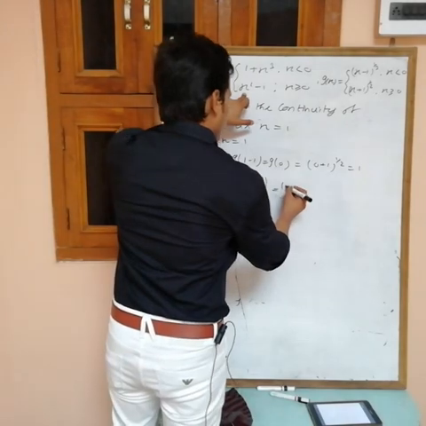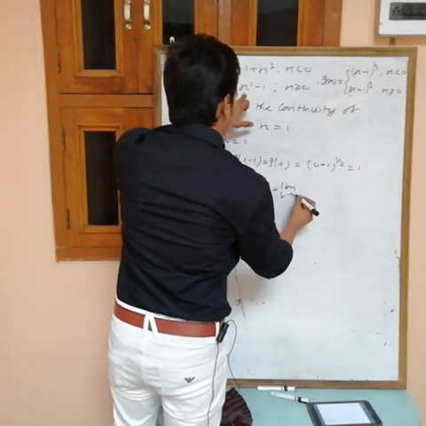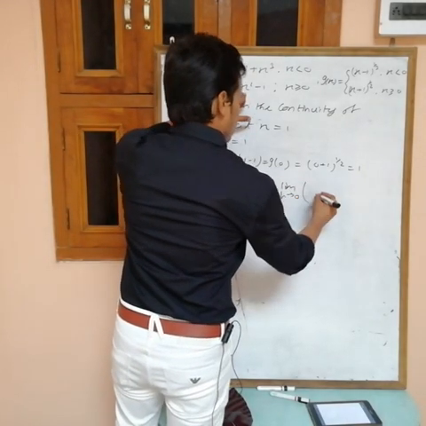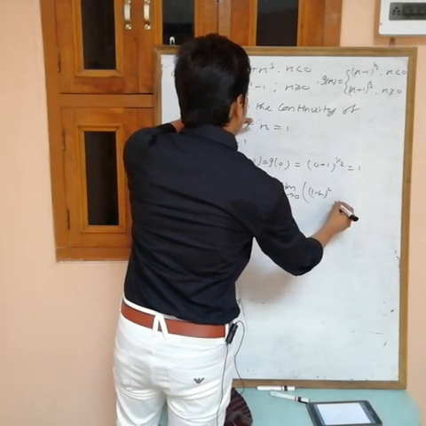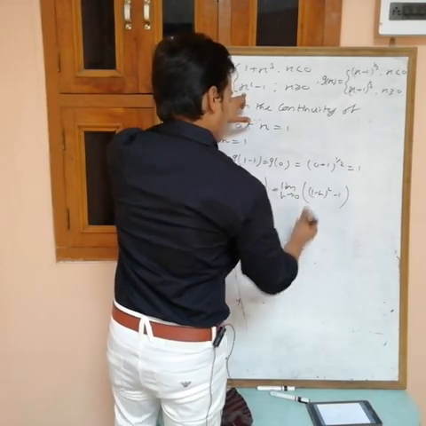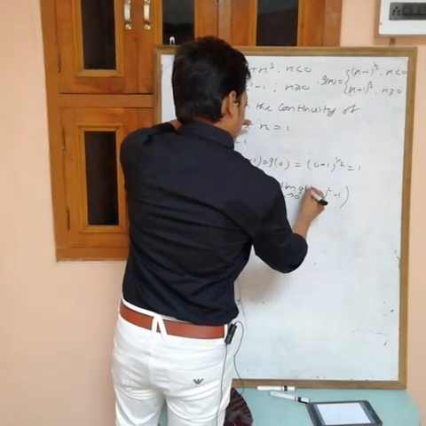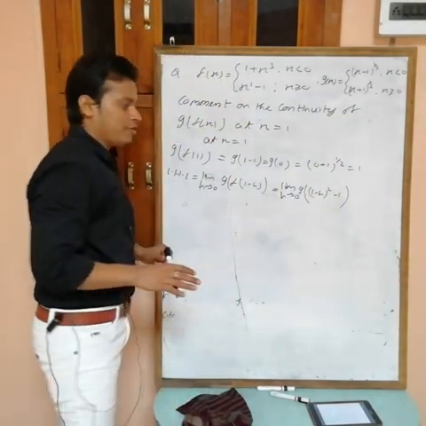Limit h tending to 0, g of f(1 minus h), (1 minus h) whole square minus 1. This is the value of f(1 minus h).